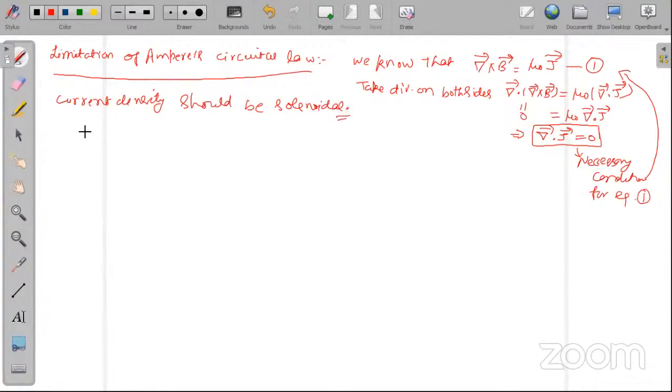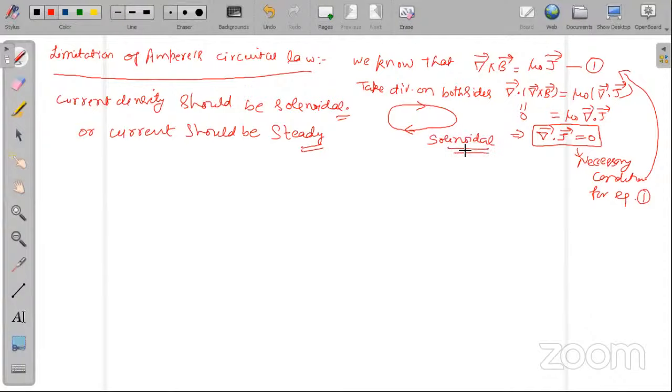Or you can say divergence zero. A field whose divergence is 0 is called solenoidal. And the current should be steady current. Solenoidal means a vector field is said to be solenoidal if it does not have any starting point and end point. We call this type of field line solenoidal.